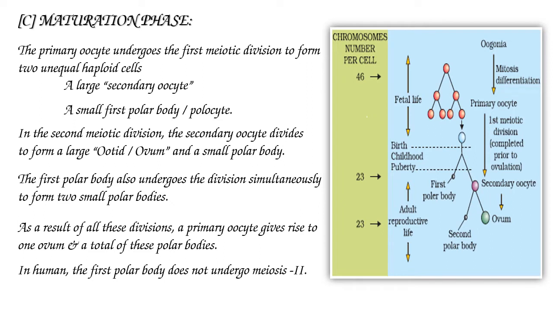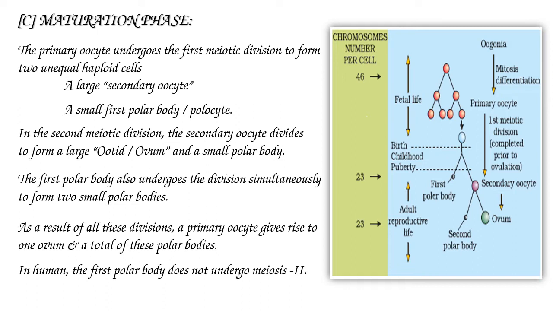Maturation phase. The primary oocyte undergoes the first meiotic division to form two unequal haploid cells. They are a large secondary oocyte and a small first polar body or polocyte.